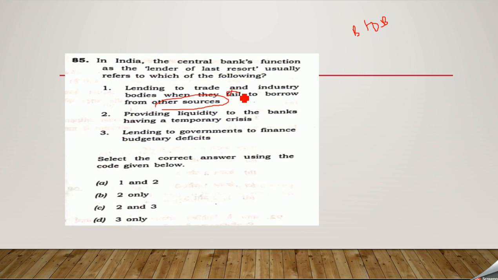this is false. Providing liquidity to the banks having a temporary crisis, yes, this can be considered. Lending to government to finance budgetary finance, absolutely no. So, B will be the correct response for the question. That is only two.